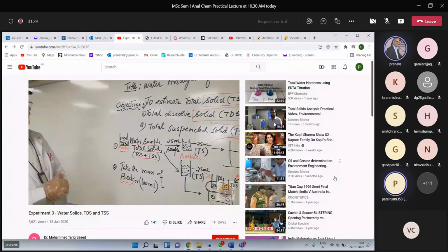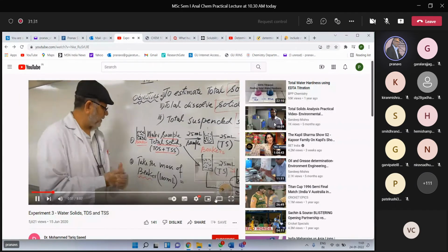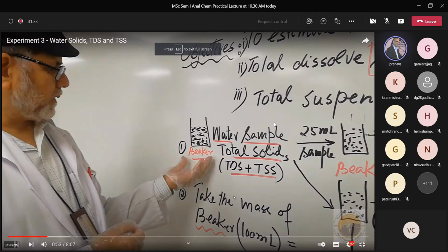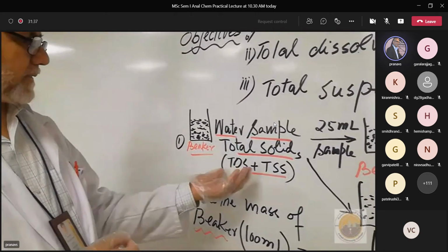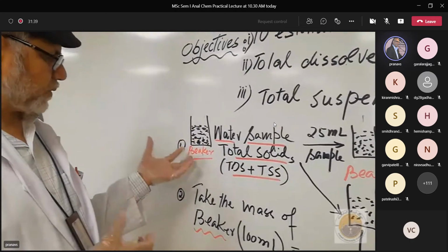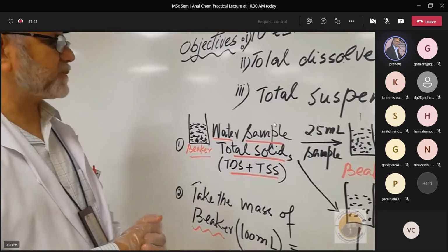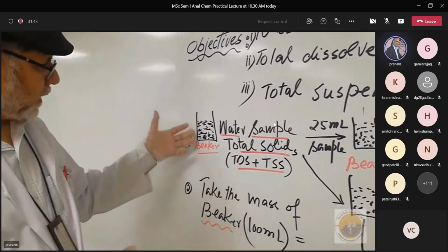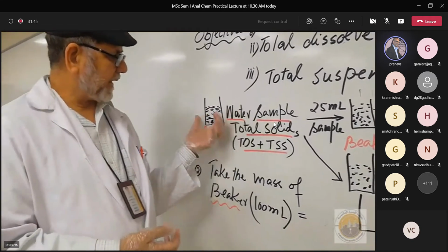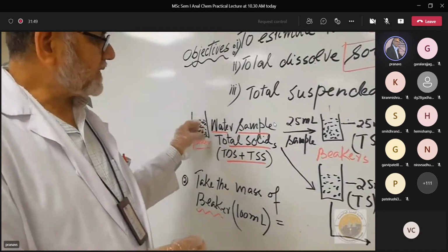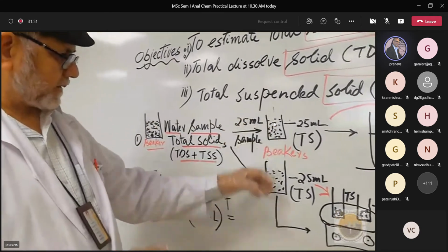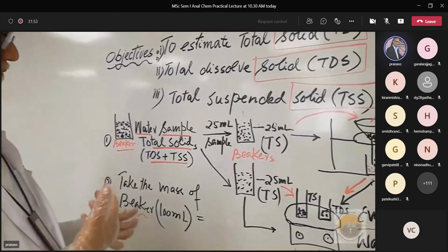I will show this in the demonstration, but let me explain here. I will have a sample of water. It contains TDS and TSS, and TS, total solids, means TDS plus TSS. I took 25 ml from this sample into 2 different beakers, which we already weighed.